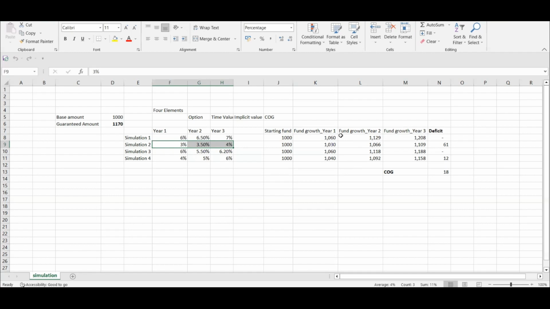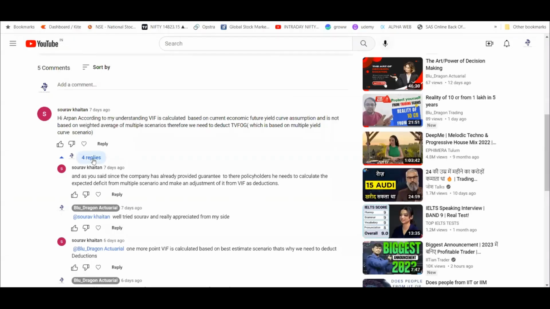That's why for calculating cost of guarantee you need to take multiple scenarios, but when calculating the WIP you are calculating only on the basis of best estimate scenarios or best estimate assumptions. You are not calculating it based on multiple scenarios. That you do when testing some ALM strategy, but other than that, there is no point. Because the initial understanding he based his answer upon is wrong, I think the answer is wrong.